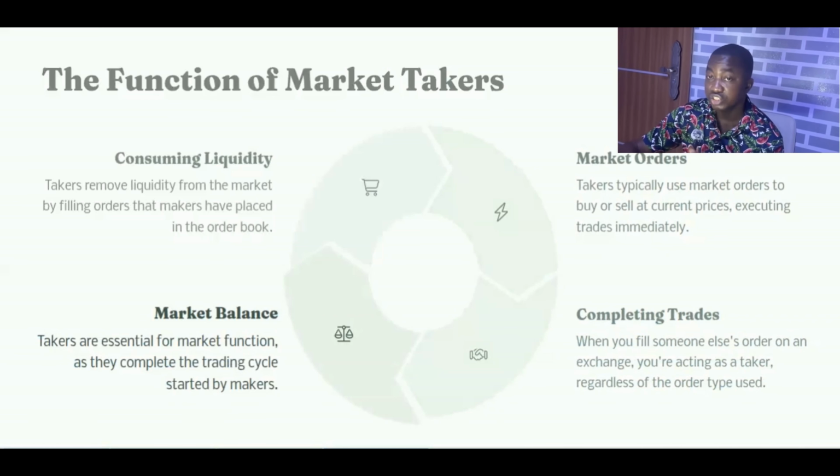Market balance. So takers are essential for market function as they complete the trading cycle started by makers. If everyone is a maker, who's going to complete the trades? So takers complete these trades.